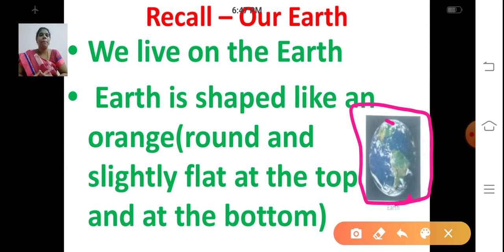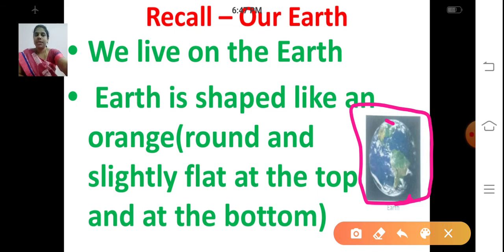So we live on the planet Earth. It is the third planet from the solar system. On the day we discussed the solar system, isn't it? So life is possible only on the planet Earth, as we get air and water.